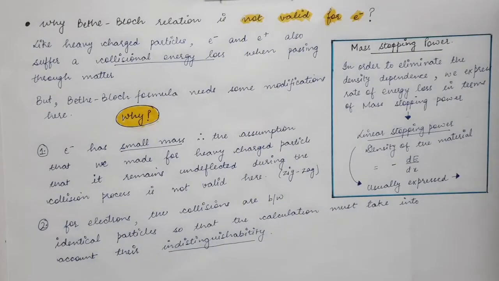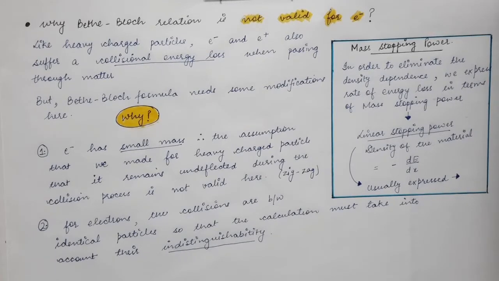In the previous lectures, we discussed the Bethe-Bloch formula. We derived this formula for the case of a heavy charged particle. But that formula is not valid for the case of light charged particles, like the electron or its antiparticle, which we call the positron. So the Bethe-Bloch formula that we derived in the previous lectures is not valid for electron and positron.